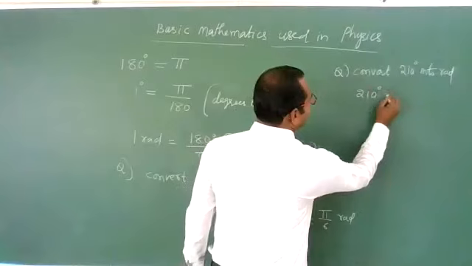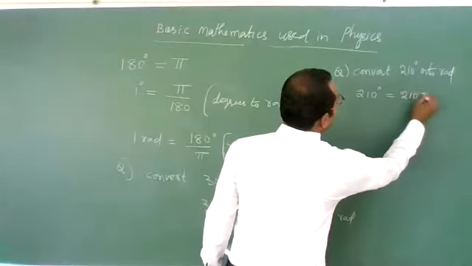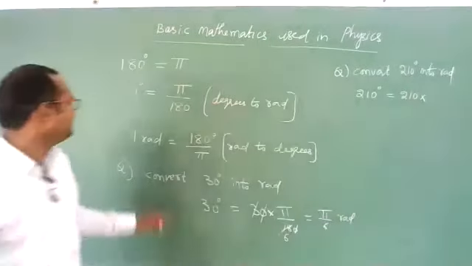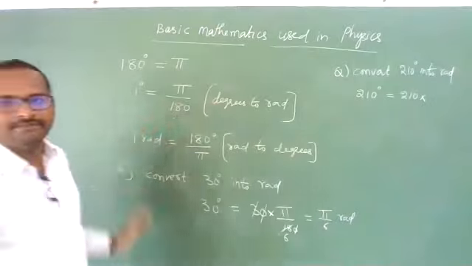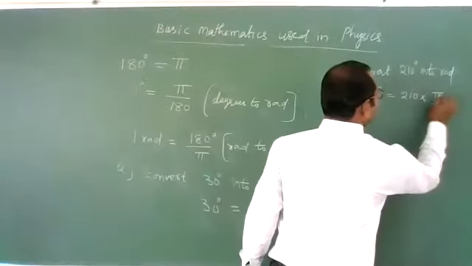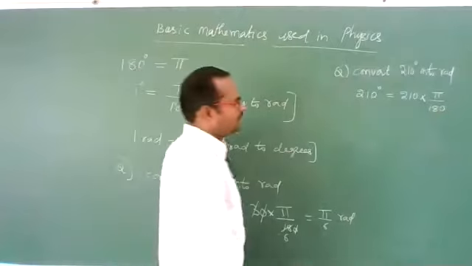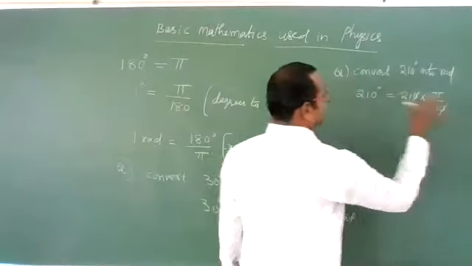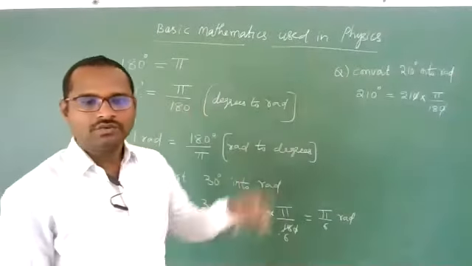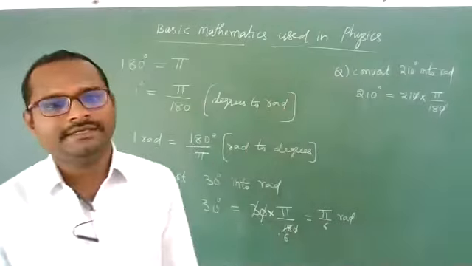210 degrees can be written as 210 into 1 degree, how much? Pi by 180. Yes, pi divided by 180. Is it clear? Now the zeros first cancel. Now 21 in the numerator, 18 in the denominator.